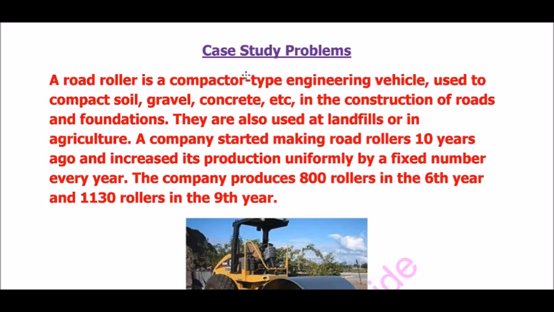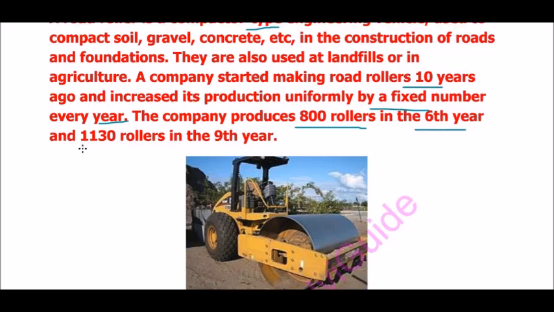Dear students, the question is: a road roller is a compact, tractor-type engineering vehicle used to compact soil, gravel and concrete in the construction of roads and foundations. They are also used at landfills or in agriculture. A company started making road rollers 10 years ago and increased its production uniformly by a fixed number every year. The company produces 800 rollers in the sixth year and 1130 rollers in the ninth year.